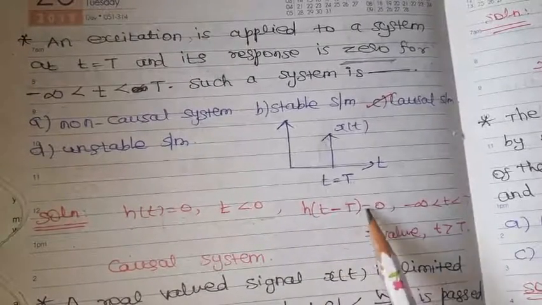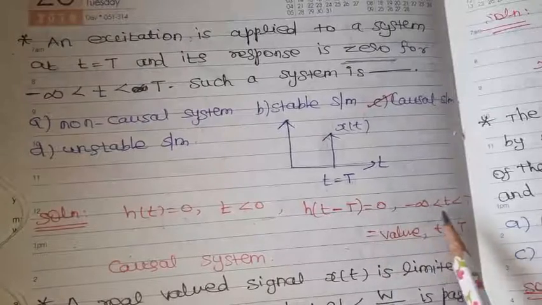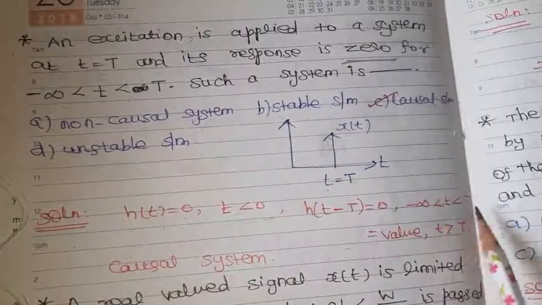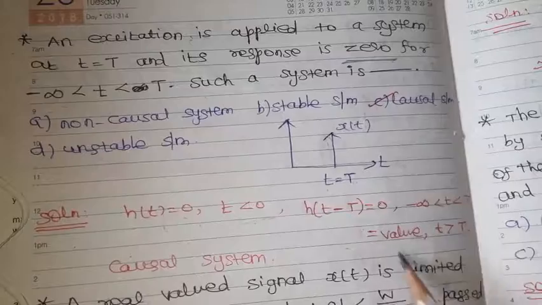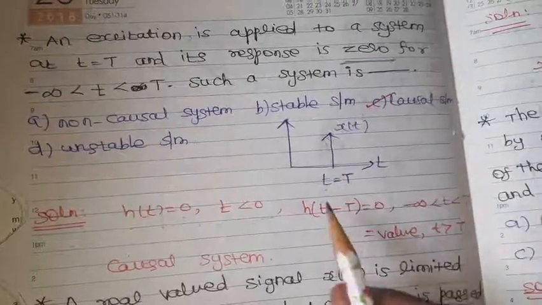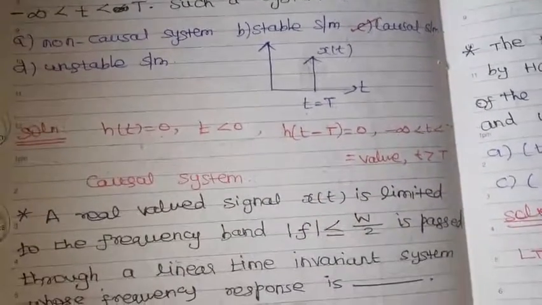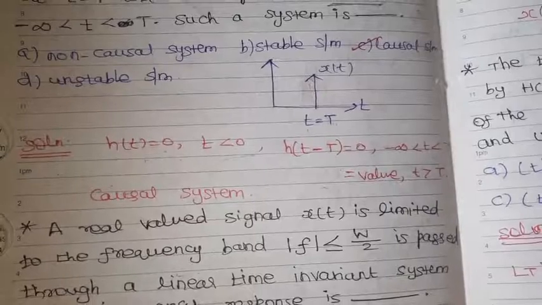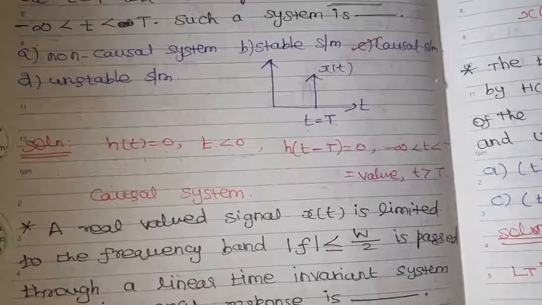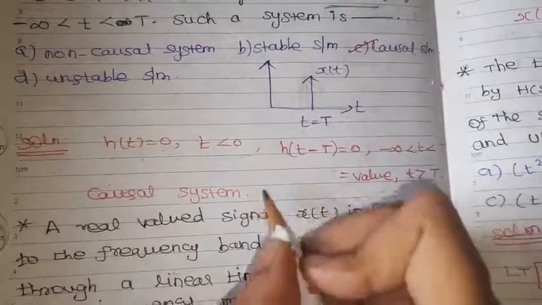H of t minus T is also 0 for t less than T, and it has some value for t greater than T. So it is nothing but a causal system. A causal system will have values only for positive time. What is a causal system? In general, what is a causal system?